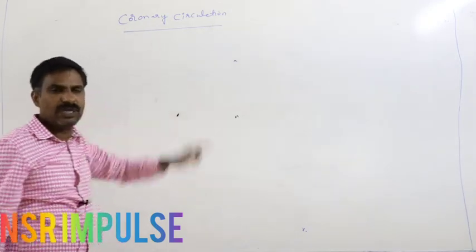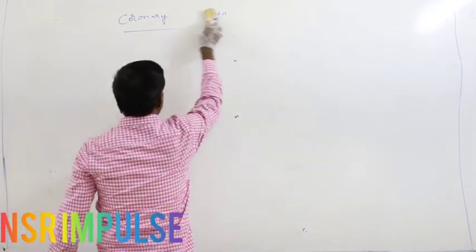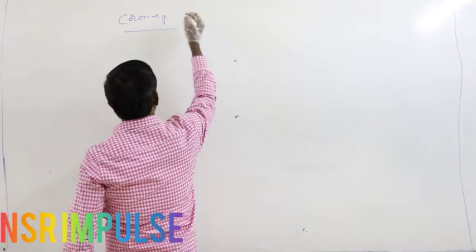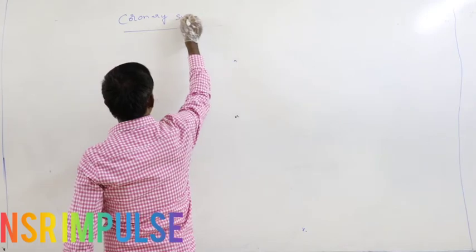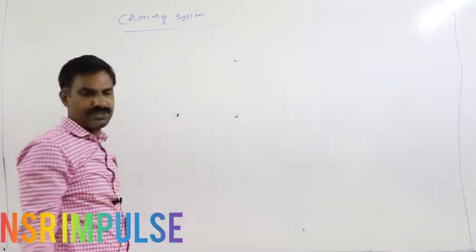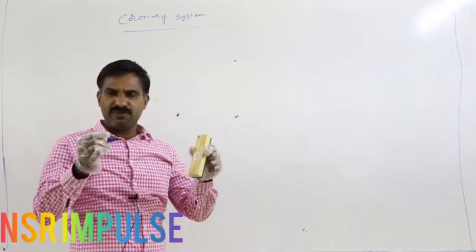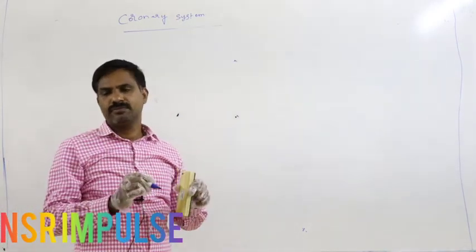Again, this is the coronary system: the blood vessel network present in the heart wall.